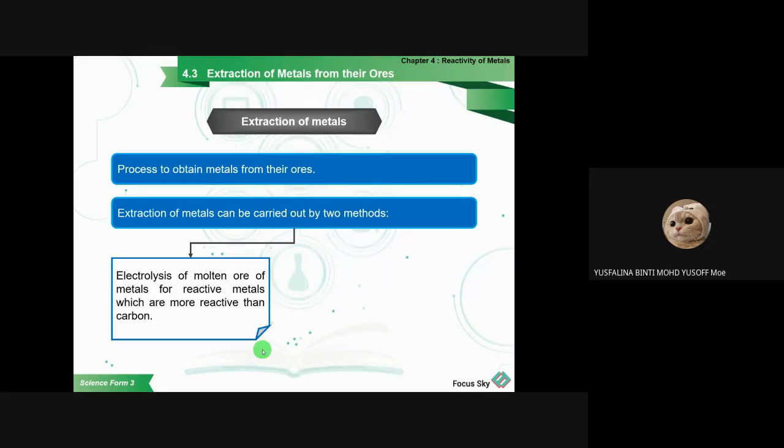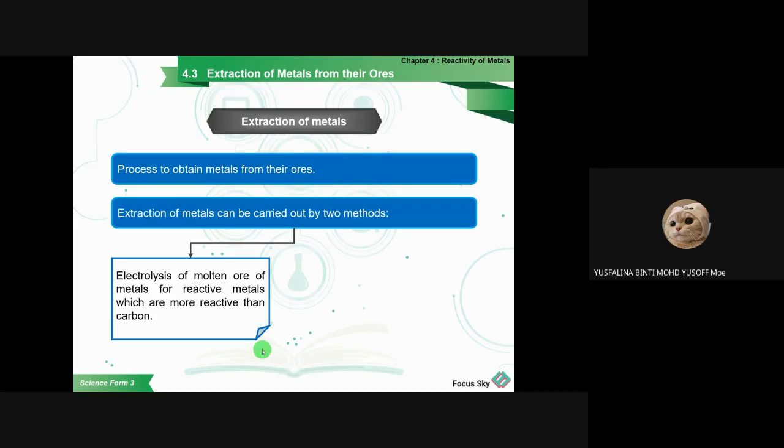In that experiment, the electrolysis, you separate the hydrogen and the oxygen gas. By using electric current, you connect with the wire and the battery, and then it will have the anode and cathode. You can see the hydrogen goes to the cathode and the oxygen goes to the anode.